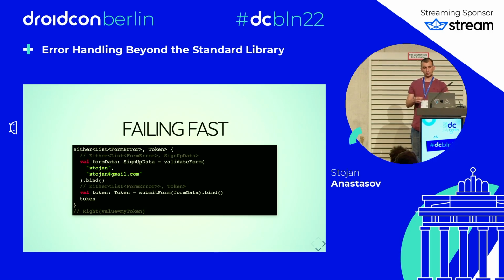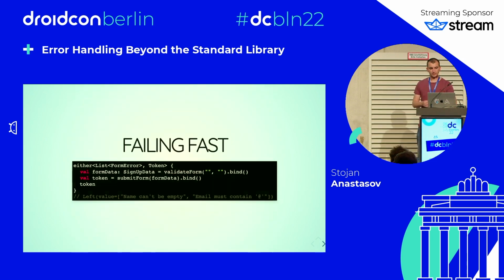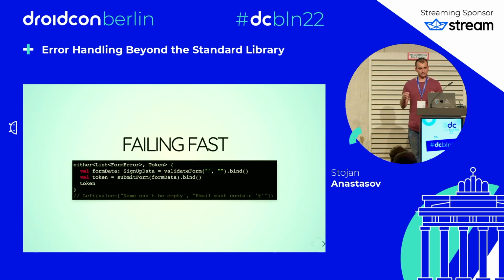Note that the result of the whole thing is still an either. In this case, either.right with the value of the token. And if we call this with some invalid data, if the first function fails, then we get a left value with the errors, and submit data is never executed.